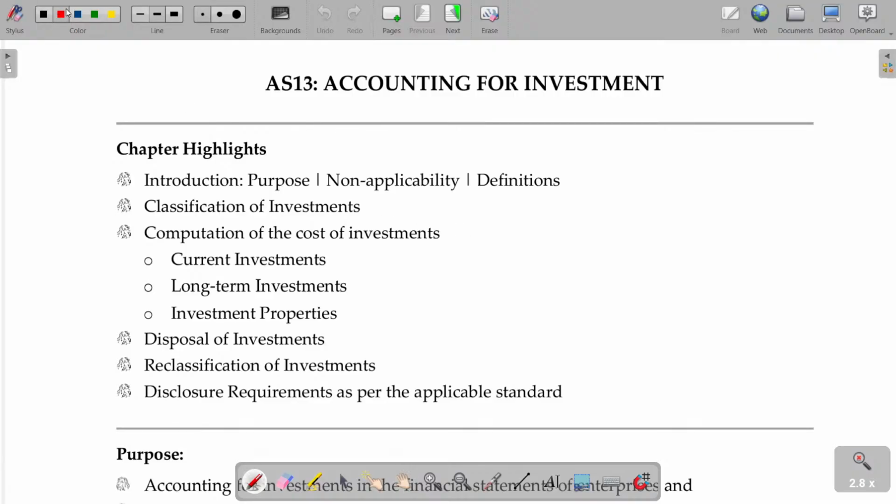Accounting for investment is AS number 13. What are the things we are going to cover under this? Why do we have this accounting standard? In what scenarios is this accounting standard not applicable? Some terms are also defined. These are the three aspects you have to cover first.